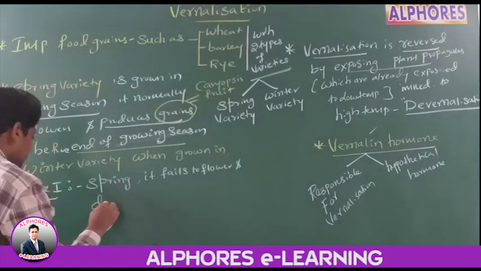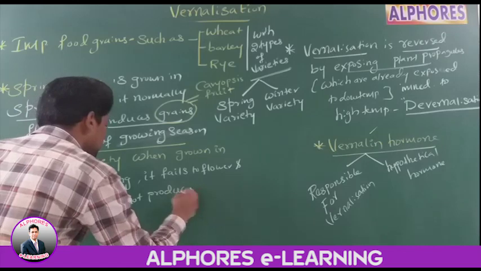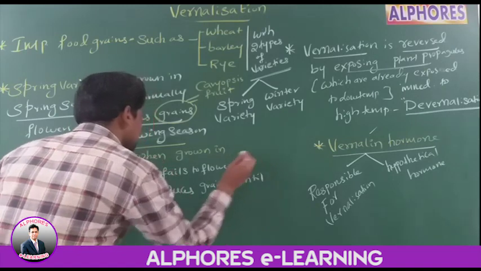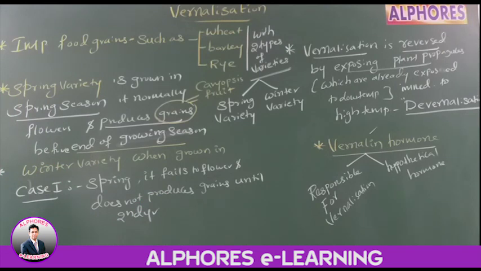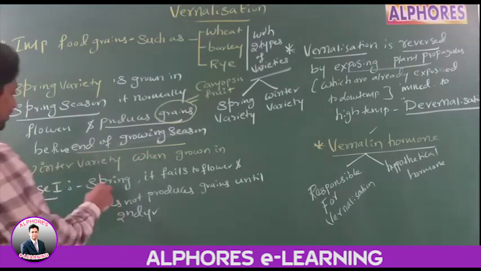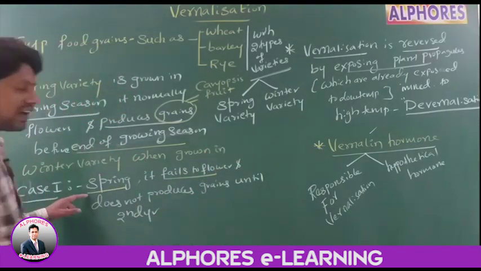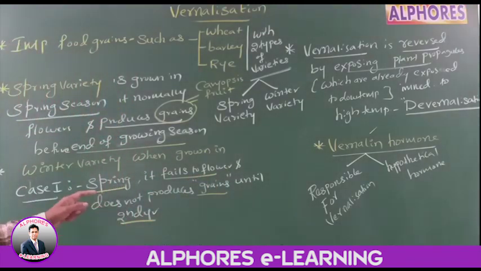And does not produce grains until second year. This statement is important. We are taking winter variety and trying to grow it in spring season. What happens? It fails to flower. So we are not getting the grains until second year. Go for case 2.